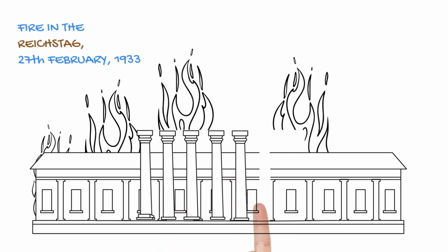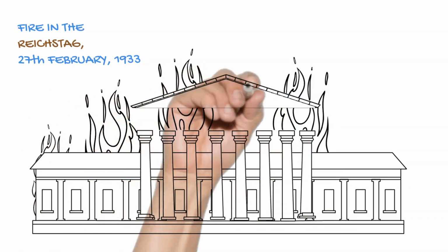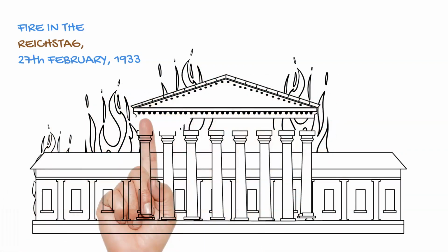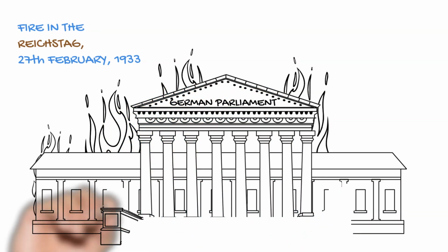The next day, an emergency decree was passed called for the protection of the people and the state, which suspended freedoms of speech, the press, of assembly, and removed restraints on police investigations.